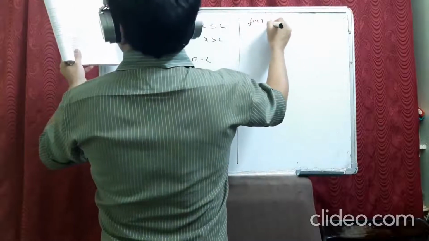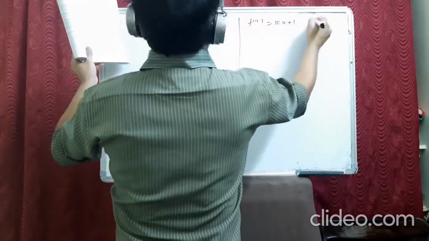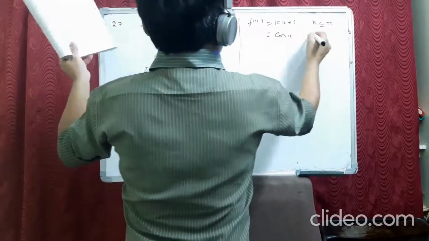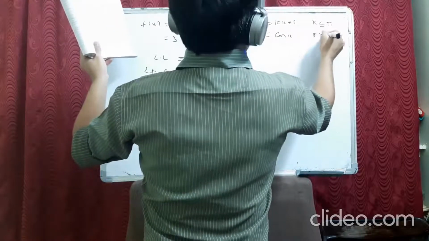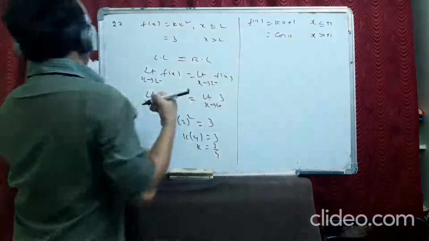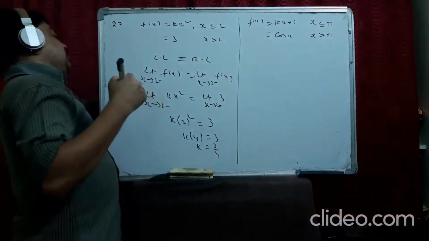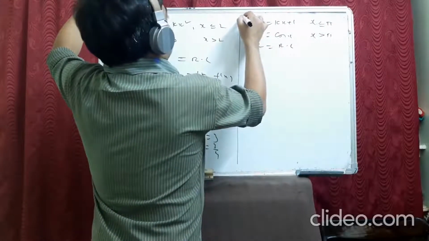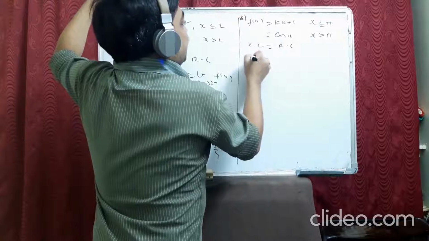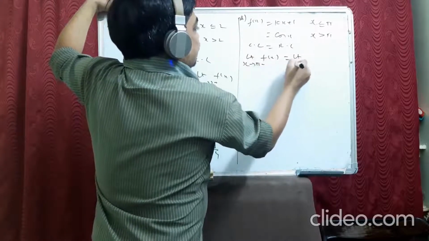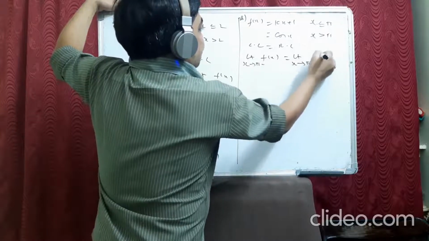f(x) is equal to kx plus 1 for x less than or equal to pi, is equal to cos x for x greater than pi. So at x equal to pi it is continuous, so left limit is equal to right limit. Now it becomes limit x tends to pi minus f(x) is equal to limit x tends to pi plus f(x).